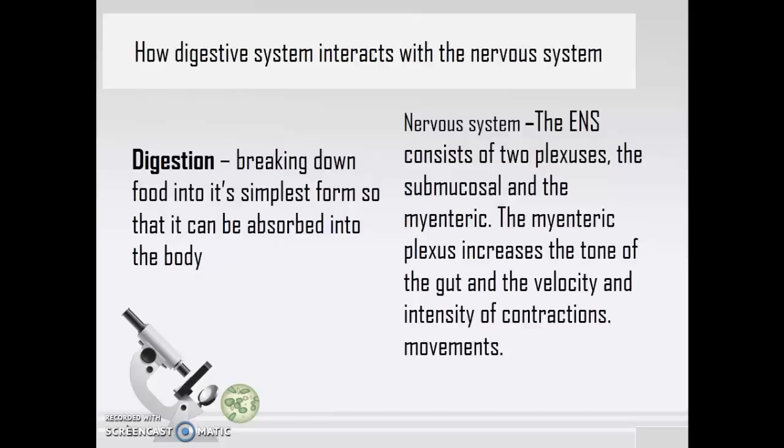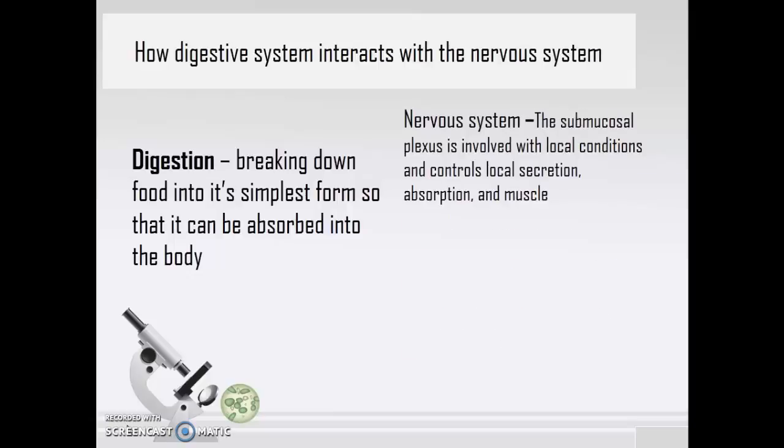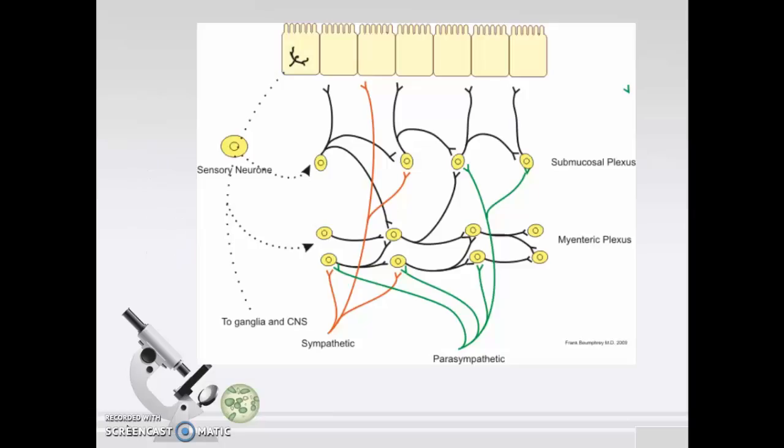Now, this nervous system we were talking about, that is the second brain, the enteric nervous system, consists of two plexuses, the submucosal and the myenteric. The myenteric plexus increases the tone of the gut and the velocity and intensity of contraction movements. The submucosal plexus is involved with local conditions and controls local secretion, absorption, and muscle contraction. So this is how the enteric nervous system interacts. This is actually the framework of the enteric nervous system.